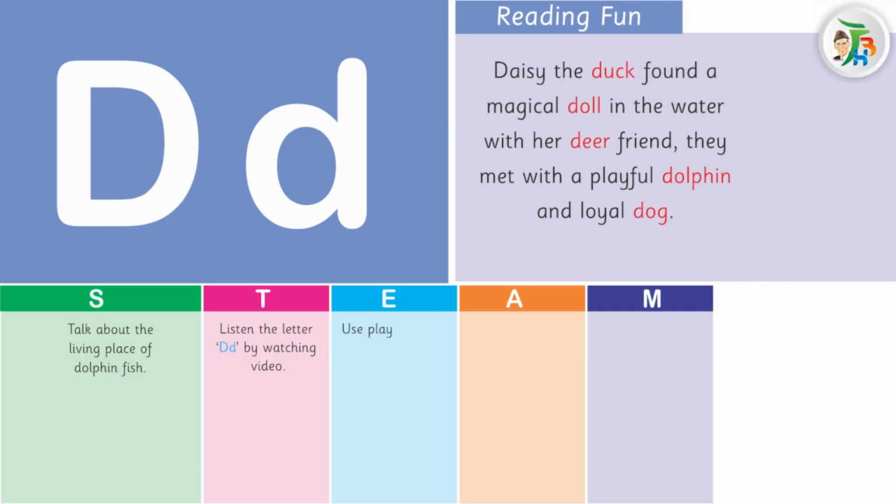E: Use Play-Doh to make a shape of D. A: Paint the letter D using finger paints. M: Count objects beginning with the sound D around you.